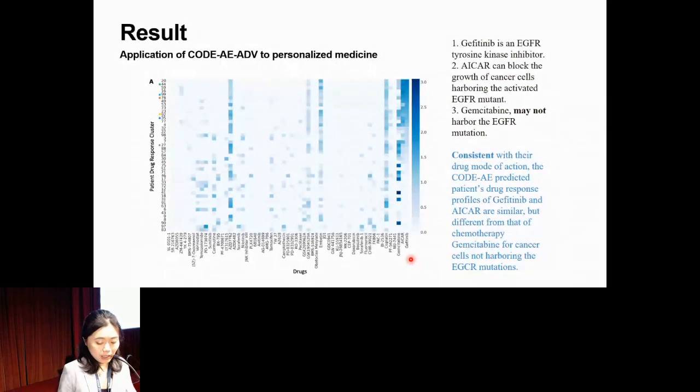Consistent with the clinical studies, you see this prediction for these 3 drugs. The first 2, Gefitinib and Osimertinib, are similar, but different from gemcitabine, which is consistent, which is good.